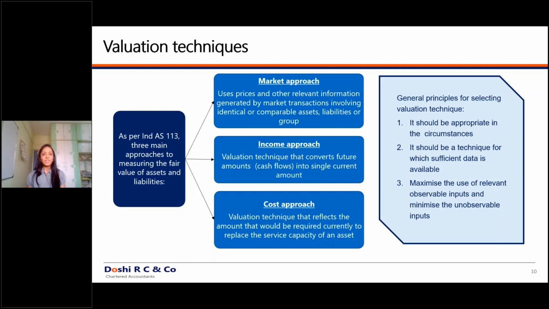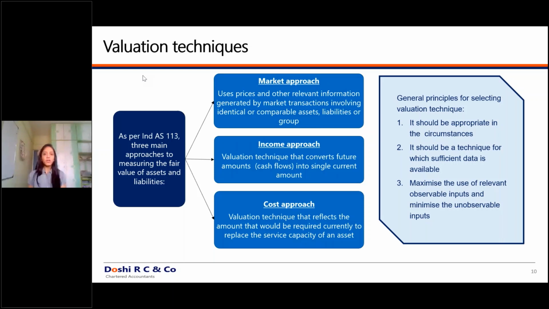So, go back to the companies. If you have audited any kind of Ind AS companies, if you have been part of any kind of Ind AS companies, then please see which valuation technique was used. What is the valuation technique that they have used? If they have used a net book value approach, then that method was never allowed. That is not in accordance with 113. If they have used a cost method or a historical cost method, that gives purely absurd results and is not an approach allowed as per Ind AS 113.